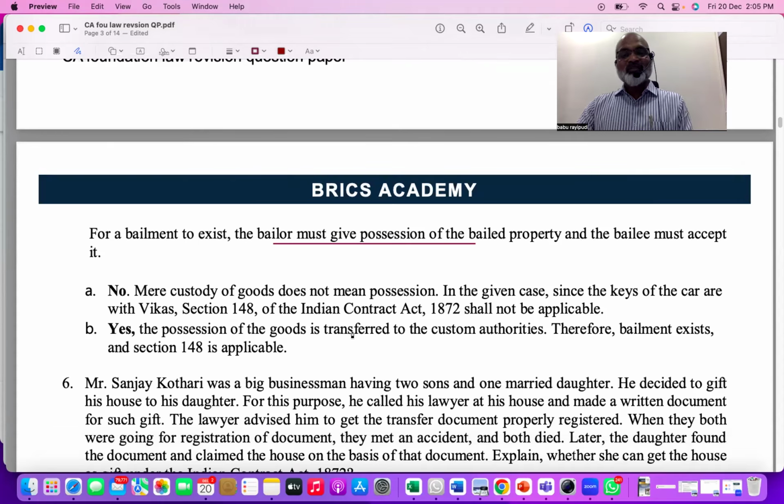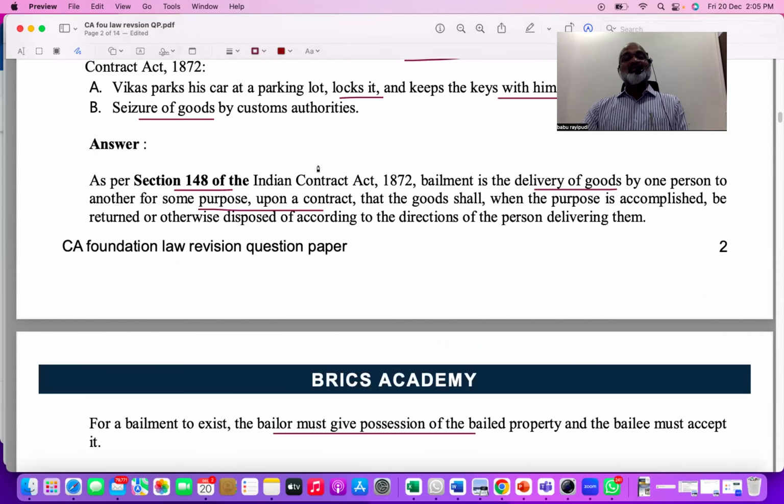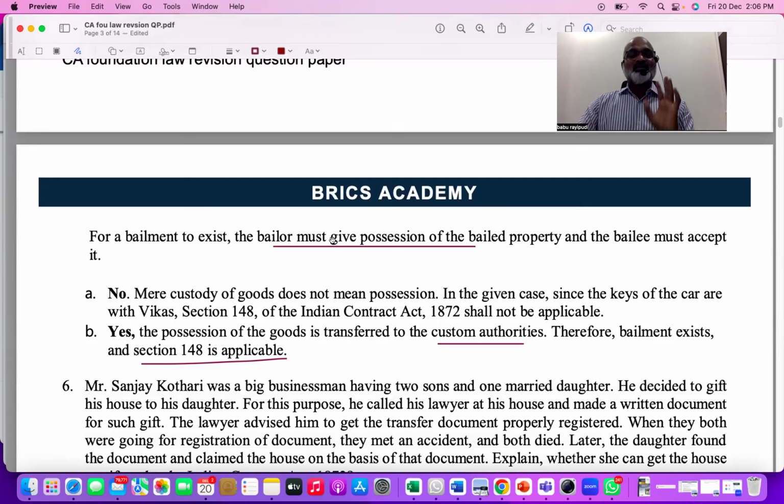Second one, the possession of the goods is transferred to the custom authority. Therefore, bailment exists in 148. So here, seizing of the goods by custom authorities. That means when custom authorities have asked, this context is saying, but actually speaking, when you confiscate the goods, it's not a bailment, not a voluntary transfer. But seizing in the sense, unless he gives, he won't take. So in that context, the ICA has taken the answer. It says possession of the goods is transferred, therefore bailment exists. Section 148 is applicable.